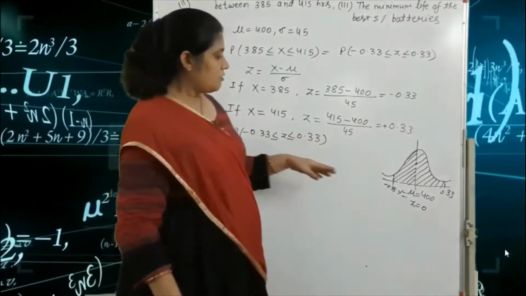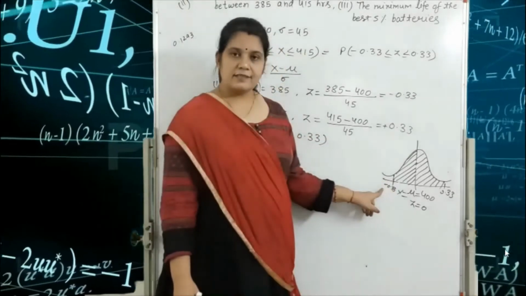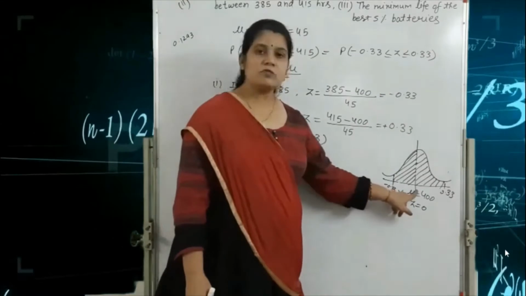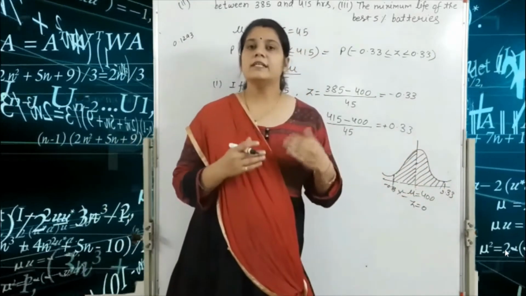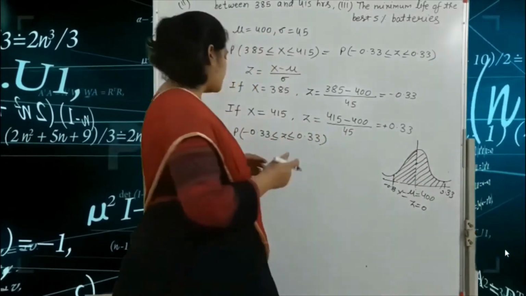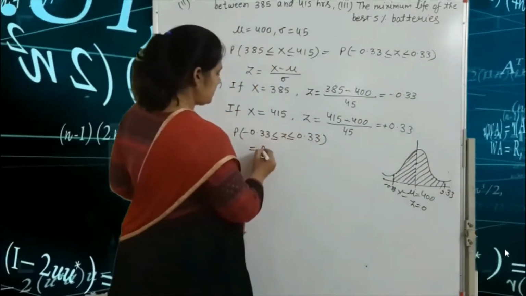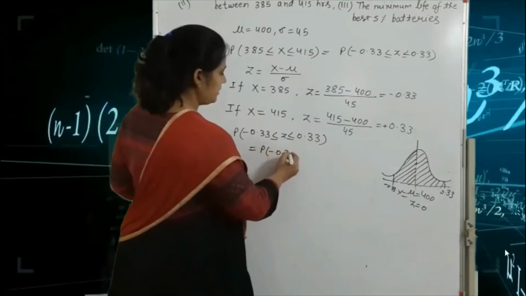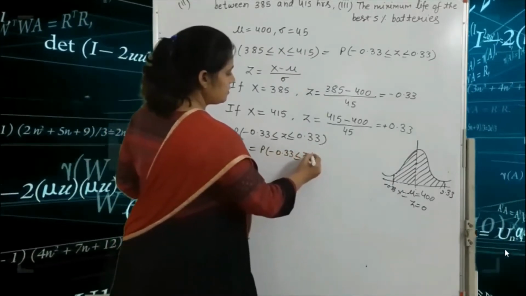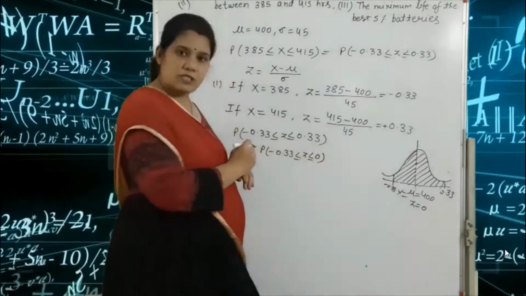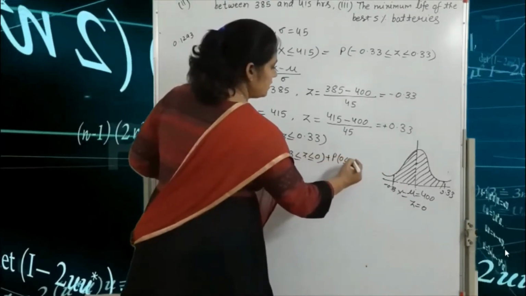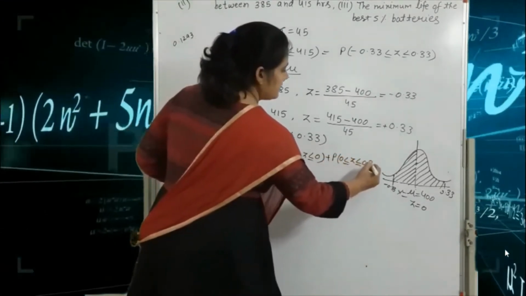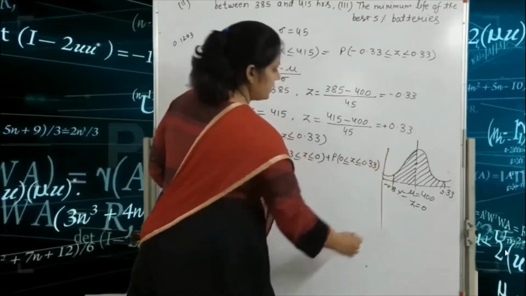That means we find the area from -0.33 to 0 plus 0 to 0.33, so P(-0.33 ≤ z ≤ 0) plus P(0 ≤ z ≤ 0.33).